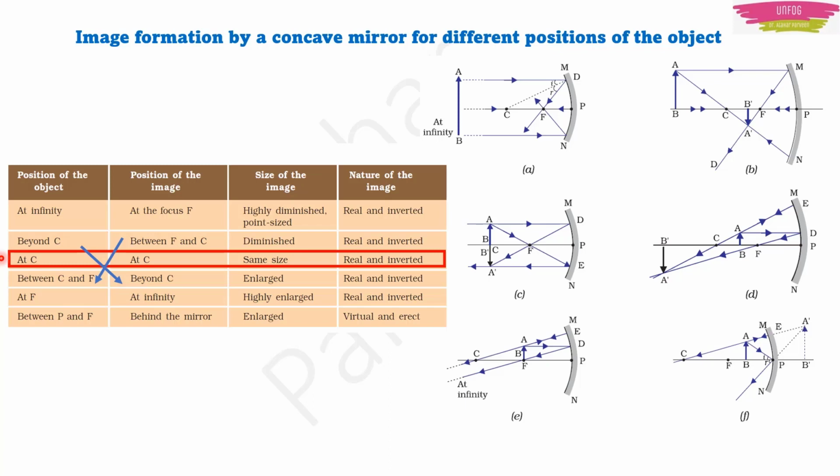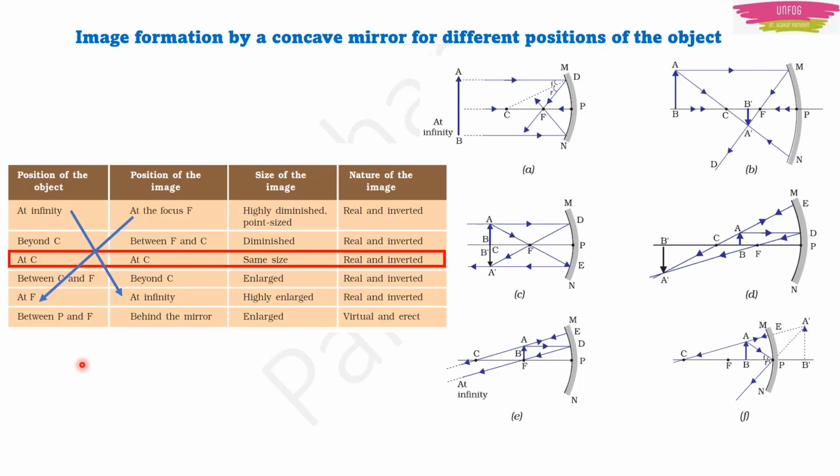In the first case, the object was beyond C, then the position of the image was beyond F. What will happen if the object is beyond F? The position of the image will be beyond C. Same thing you can relate here again. Now in the first case, the image was at focus, right? Now what will happen if the object is at focus? Yes, the image will be at infinity. You just have to reverse the things.